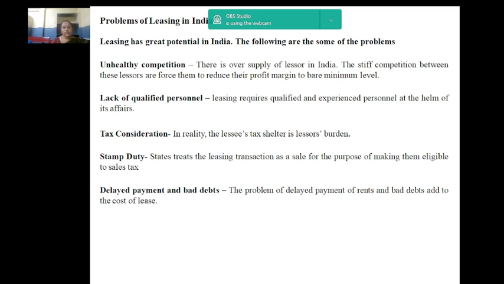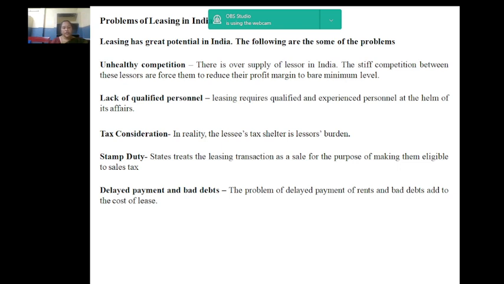Moreover, subsidiaries of banks and financial institutions have competitive edge over private sector lessors due to their cheap source of finance. Next, lack of qualified personnel. Leasing requires qualified and experienced personnel at the helm of its affairs. But in India, leasing is a recent one and hence it is difficult to get the right man to deal with the leasing business. Tax consideration. In reality, the lessee's tax shelter is a lessor's burden.